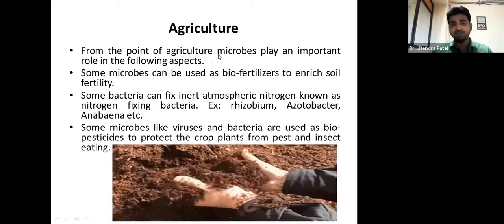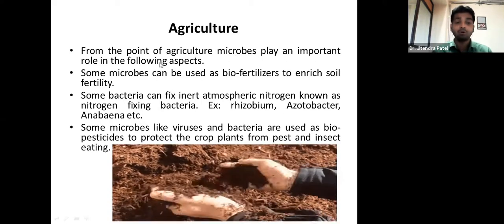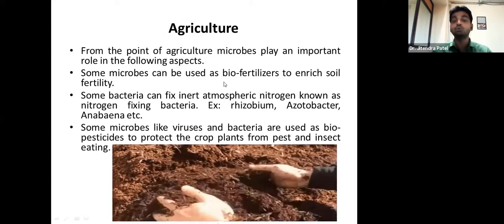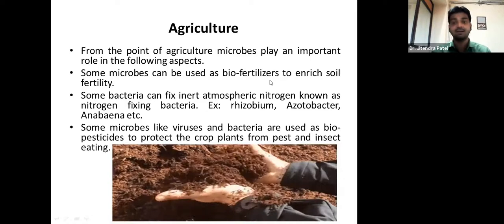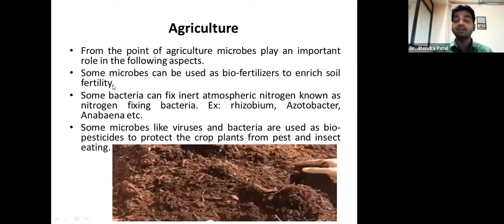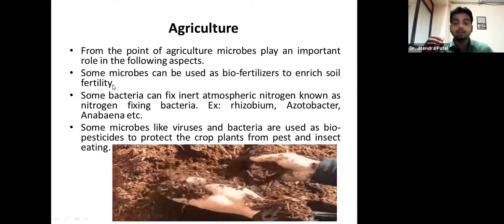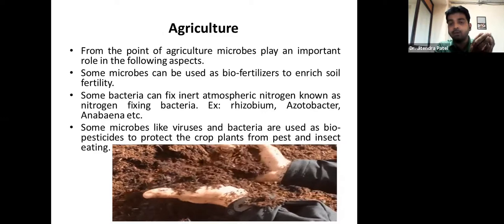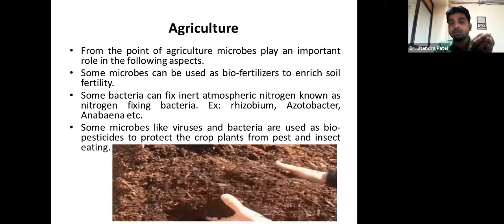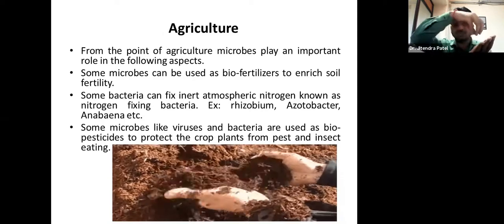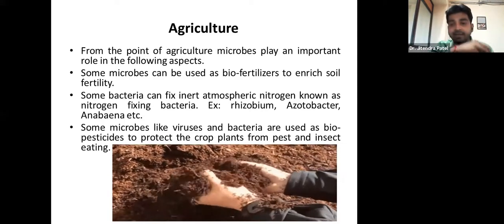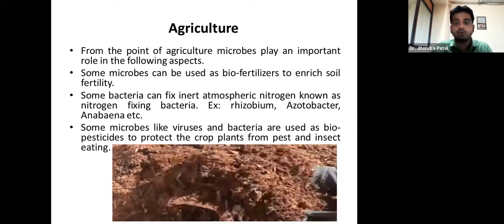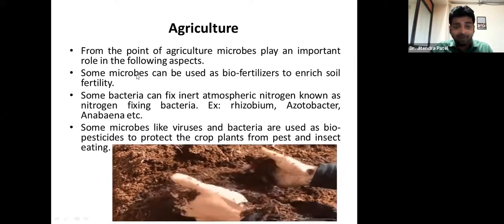From the point of agriculture, microbes play an important role in the following aspects. For example, some microbes can be used as a biofertilizer to enrich soil fertility, because ultimately the soil is going to hold the roots of your medicinal plant. When you cultivate the medicinal plant, from the soil only the plant gets all the nutrients, all the food items that it is going to take. So these microbes are helping.